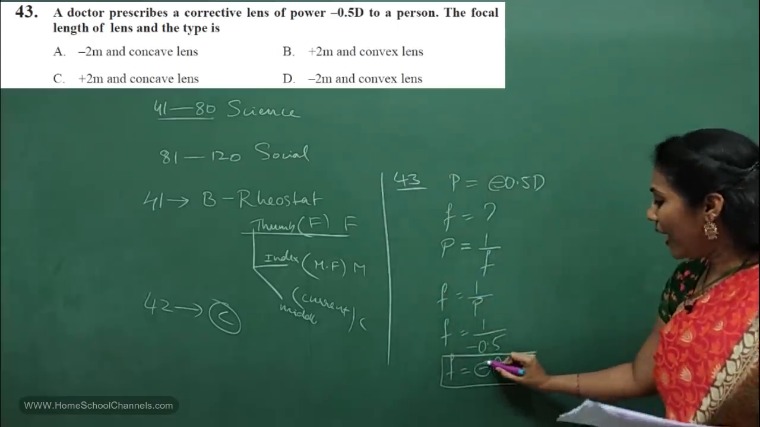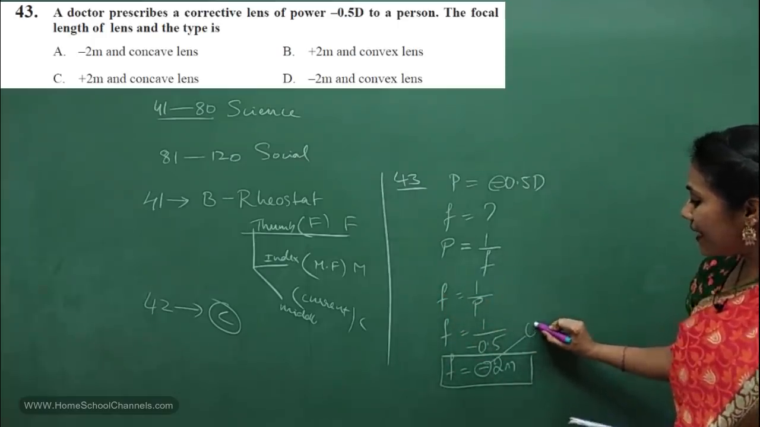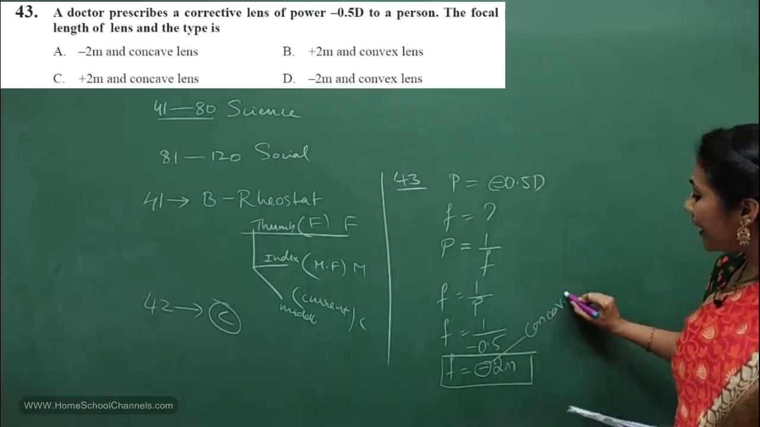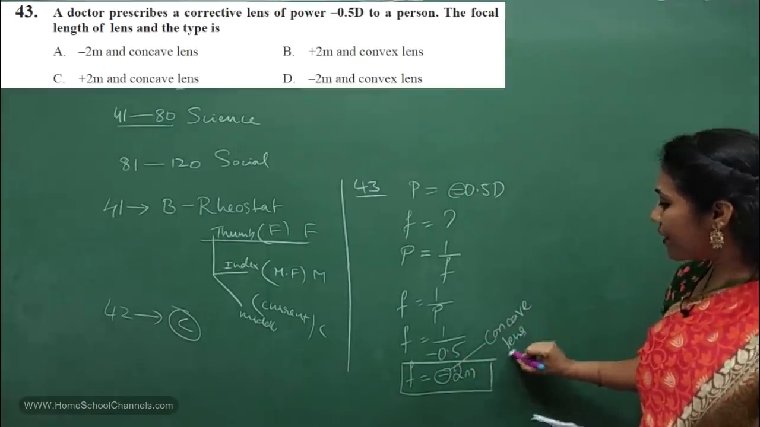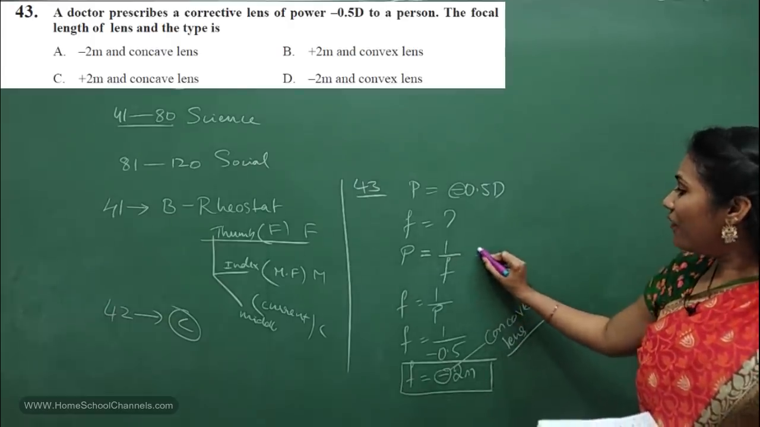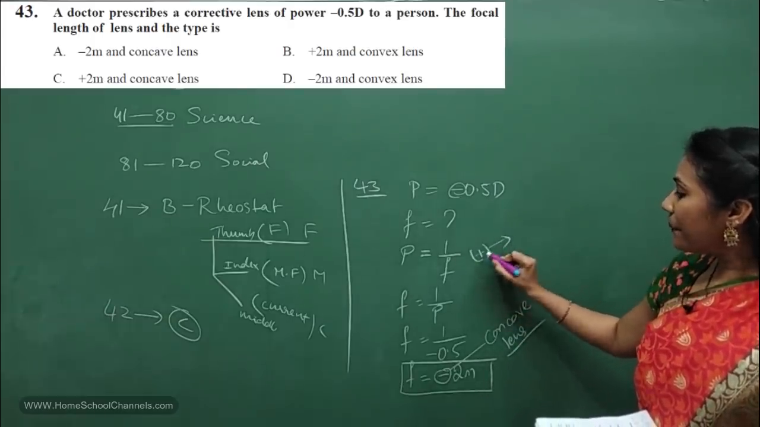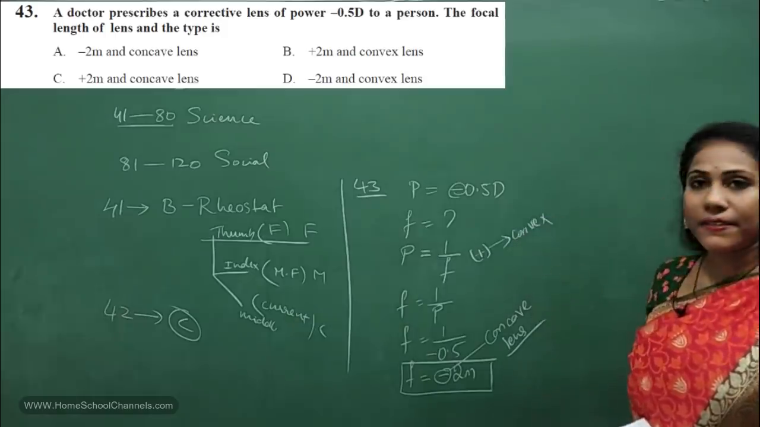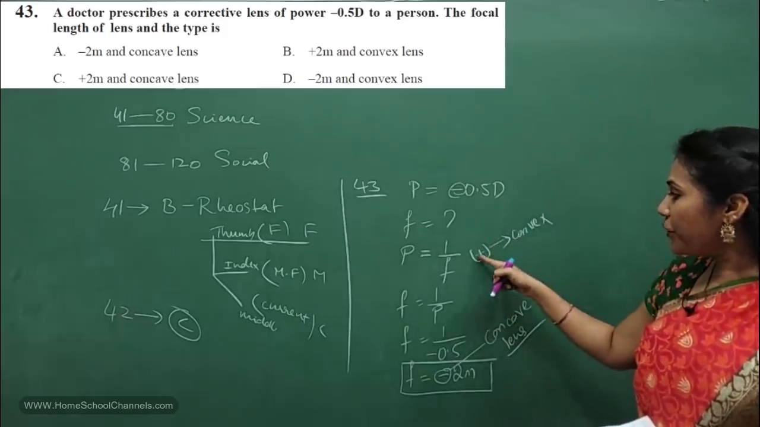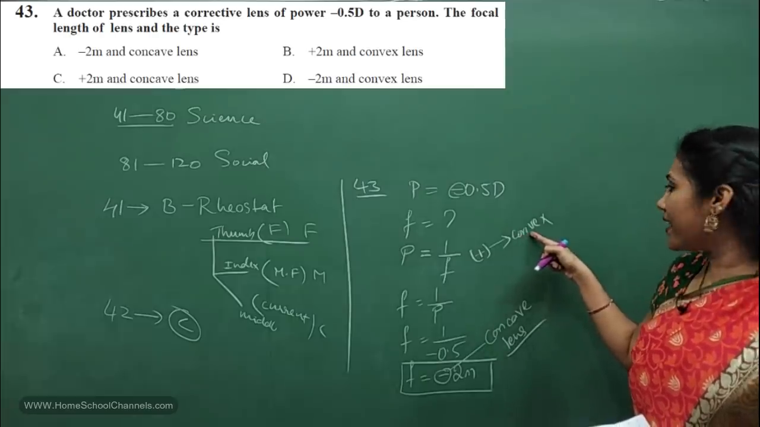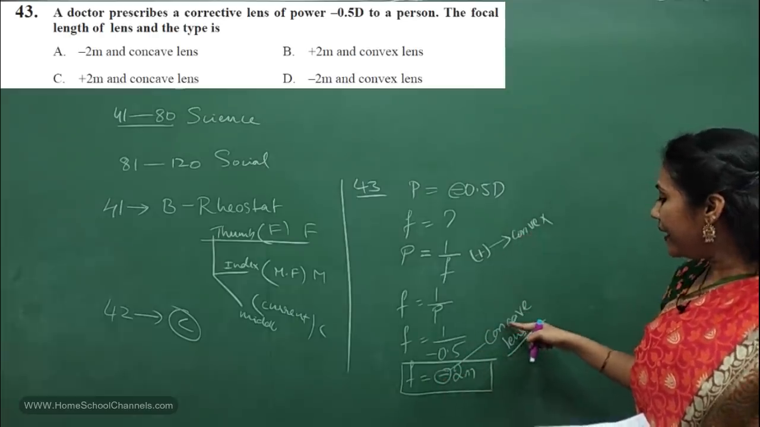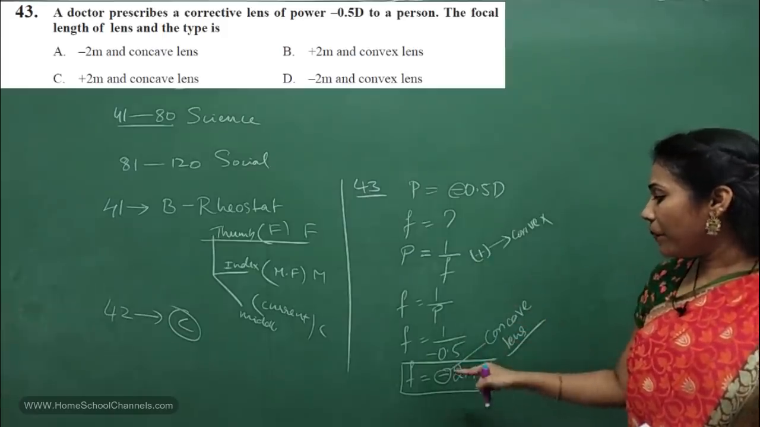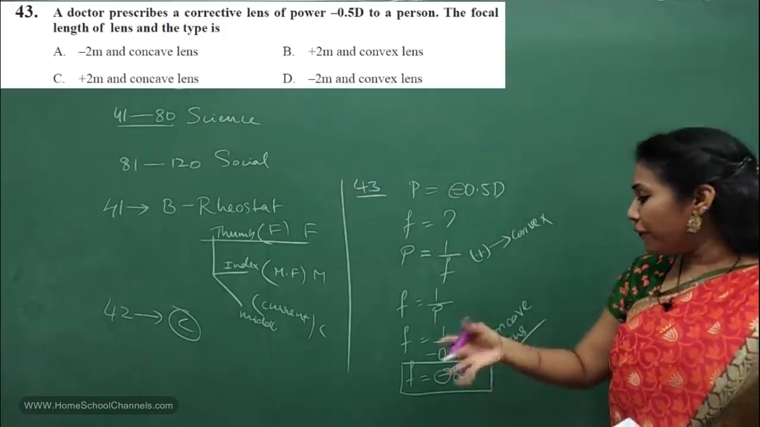Whenever you have a negative sign, it indicates that it is the power or focal length of a concave lens. When you have a positive sign, it means that it belongs to a convex lens. So remember this: positive sign indicates convex lens, and negative sign indicates concave lens. This is very, very important. Most of you would get confused, right?